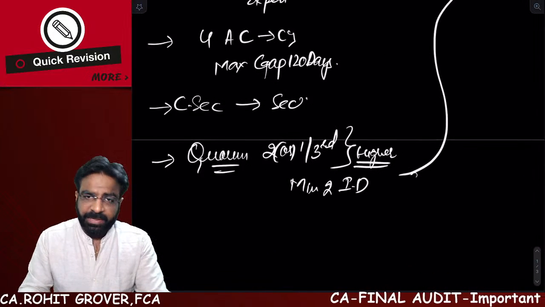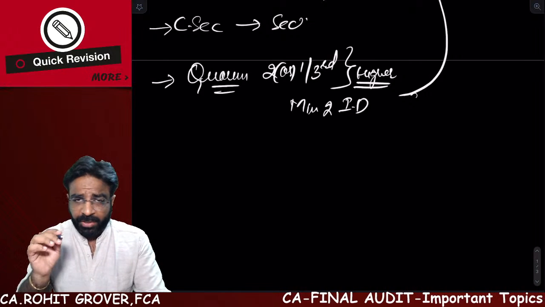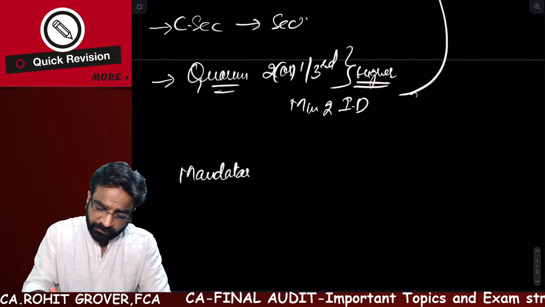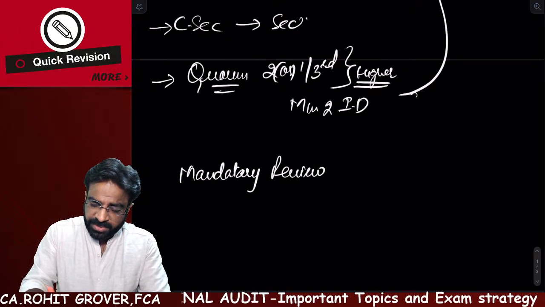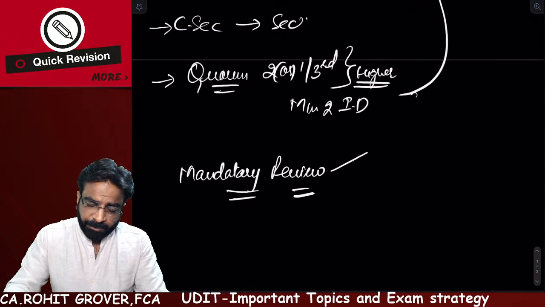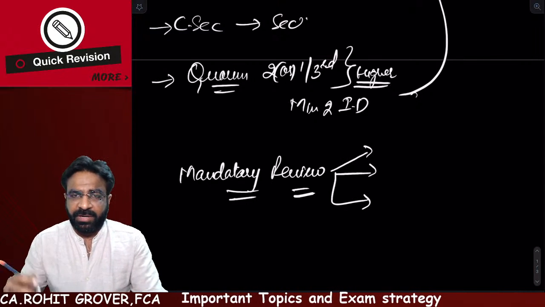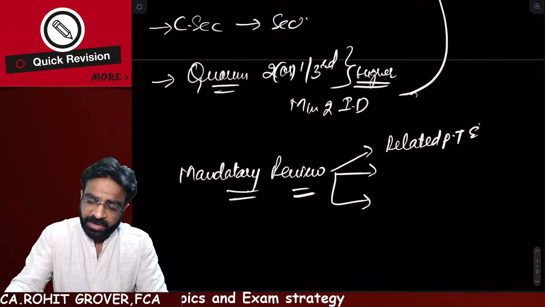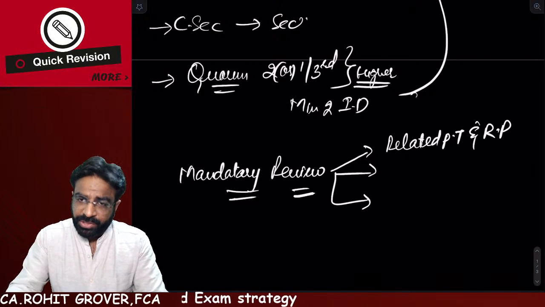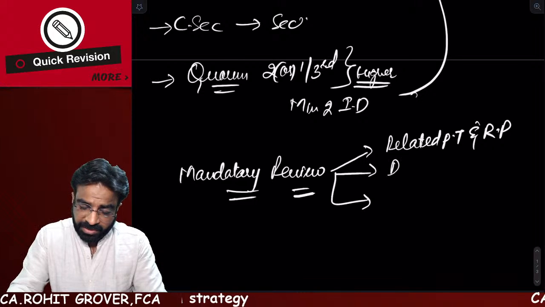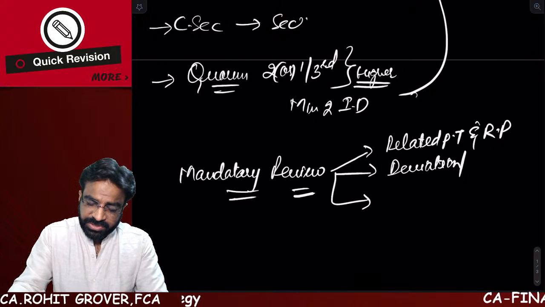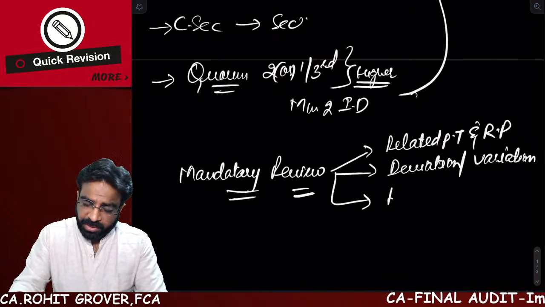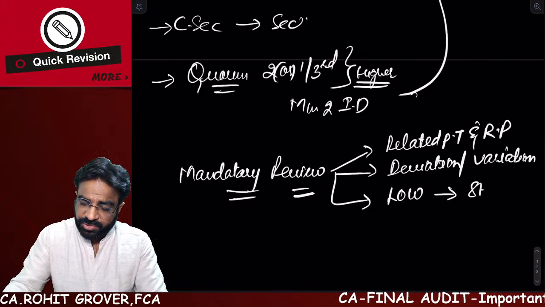Then after the audit committee under LODR, the very important question which comes in the examination is: what is the mandatory review by the audit committee? Mandatory review by the audit committee is basically 5 to 6 matters. First of all, they have to take care of significant related party transactions and related parties. They also have to ensure they are monitoring the deviations or variations in the achievement of the company's objectives, if any. Then they have to take care of the letter of weaknesses issued by the statutory auditor.